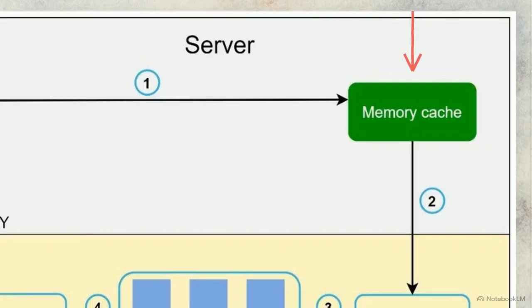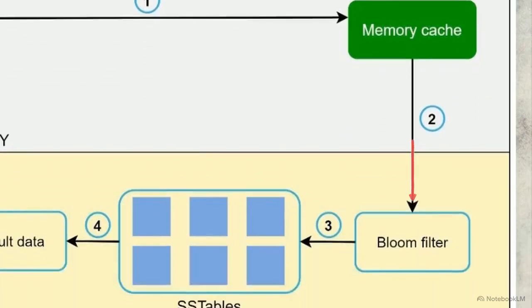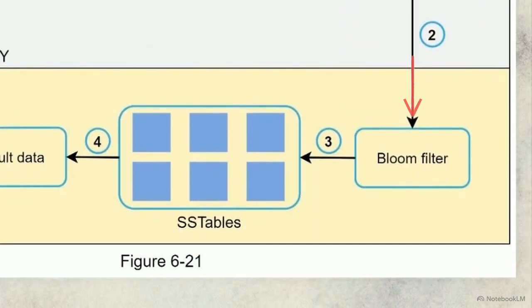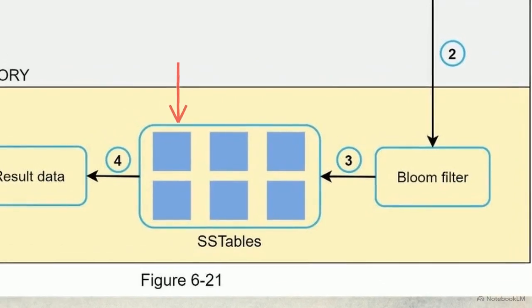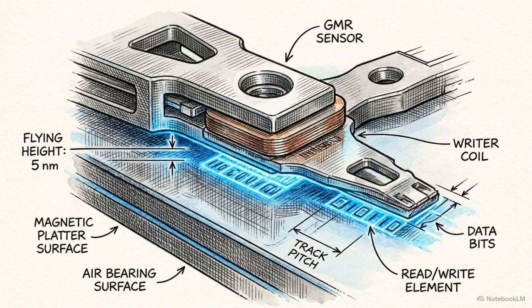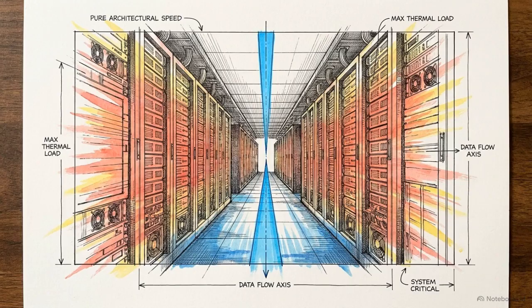To bypass the bottleneck, the node checks a Bloom filter, a probabilistic data structure that instantly tells the system which exact disk file holds the required key, completely eliminating the need to search. Even down to the sector level of a single hard drive, every step of the architecture is designed to predict bottlenecks and maintain raw operational speed under heavy duress.